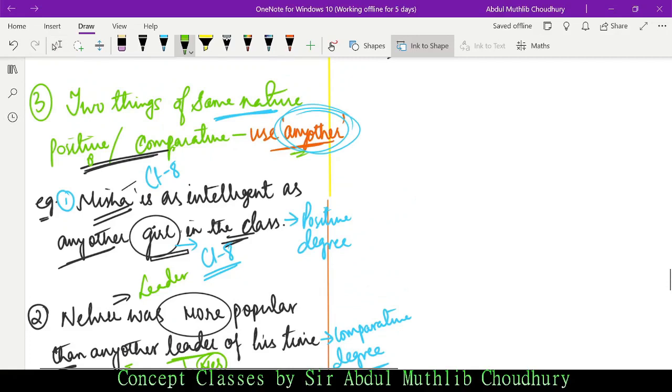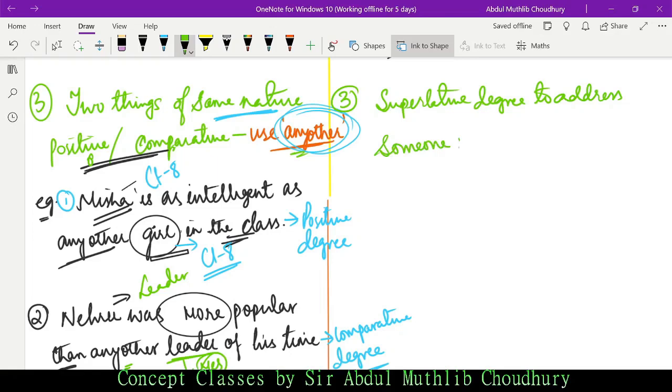Now we shall learn number 3 under superlative degree. Superlative degree in case someone is addressing someone else. Okay, see, superlative degree to address someone.